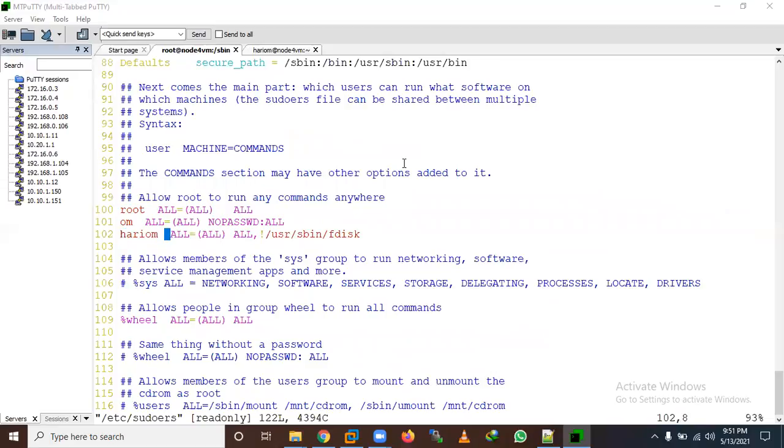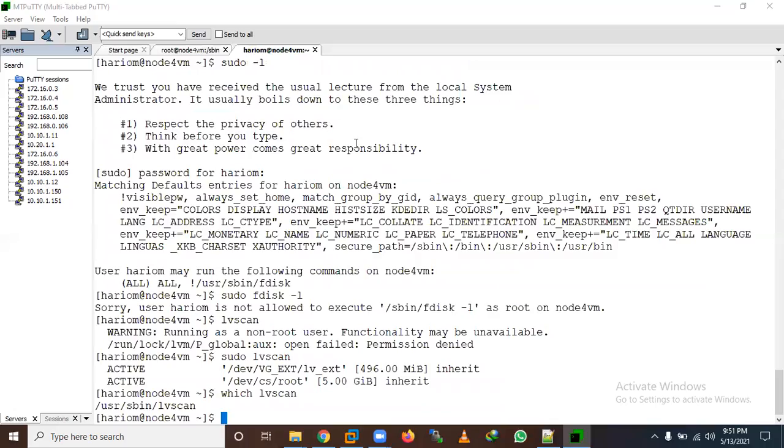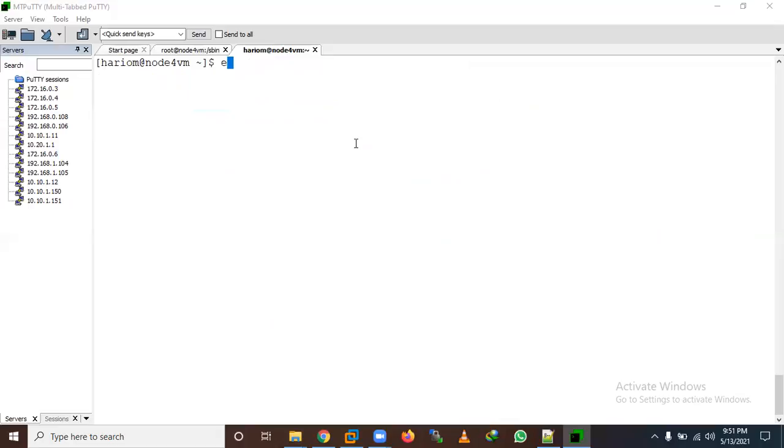So same thing here. Let me make it no password, and same here. Okay, let me save it. Now let me exit from this first.